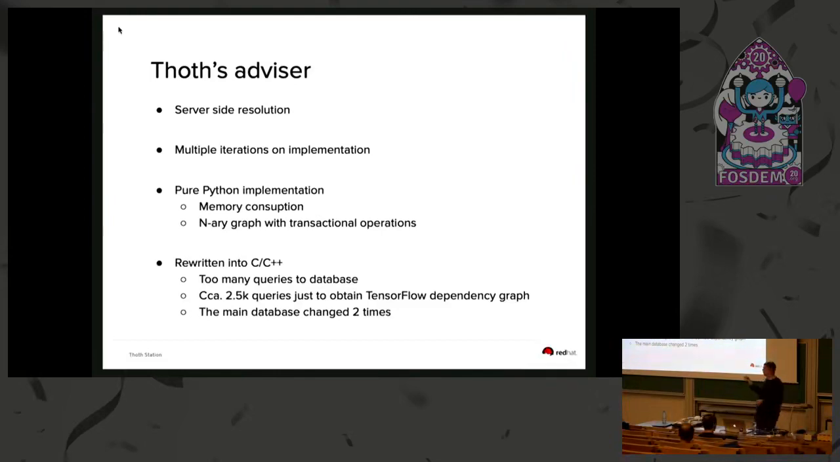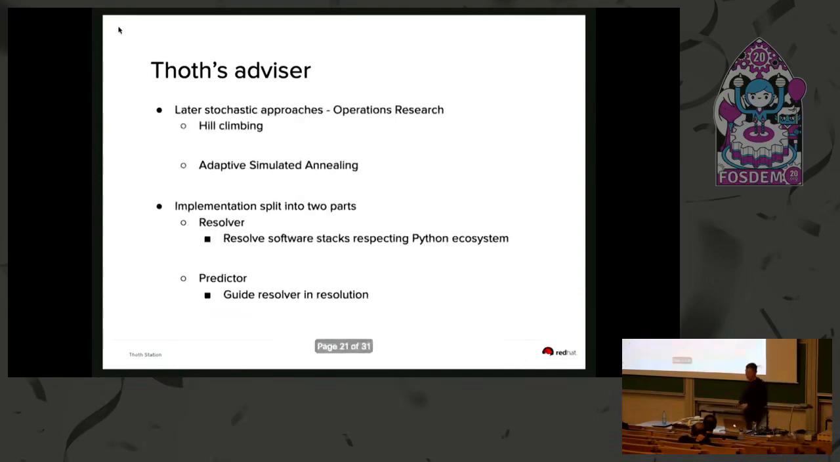So there were something like 2,500 queries to our database just to obtain TensorFlow's dependency graph. And then there were subsequent queries to score the dependency graph, and that required a lot of pressure on databases. So we changed databases two times. So right now we run Thoth's database. And later on, we also decided to abandon this solution because of these queries. That's quite a huge number.